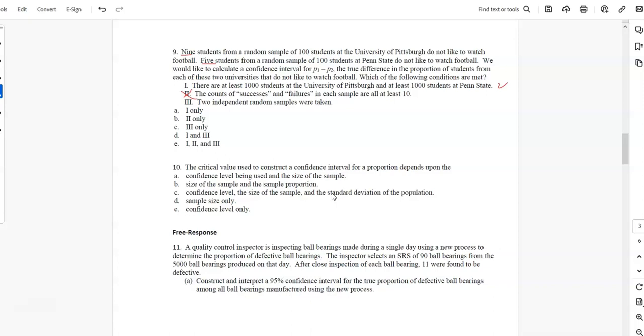2 independent random samples were taken. So they're random samples. They're both random samples. They seem independent of each other. That seems to work. So which of the following conditions are met? I would say 1 and 3 are met.